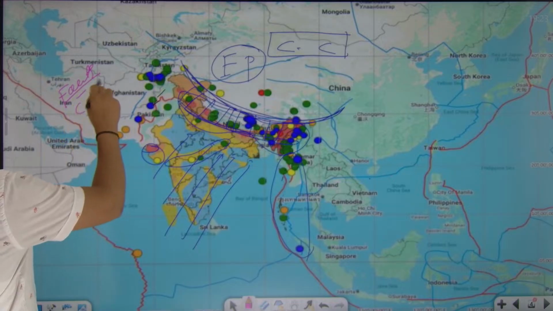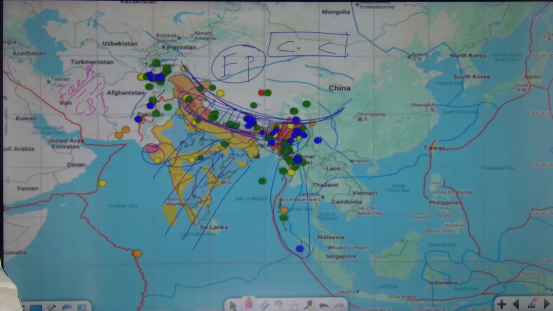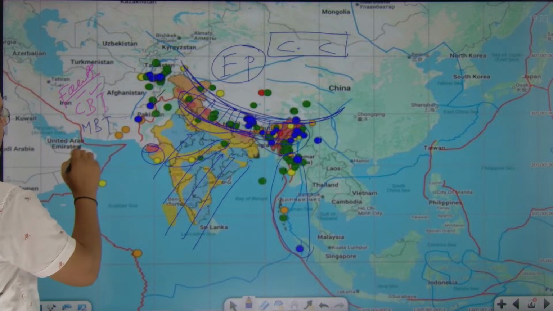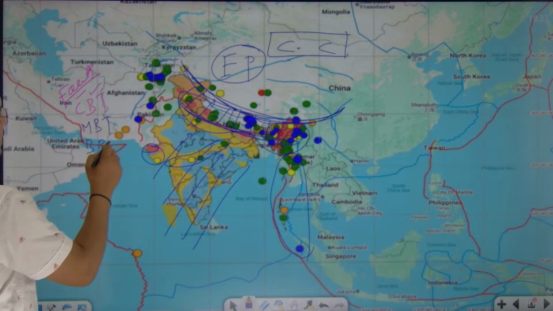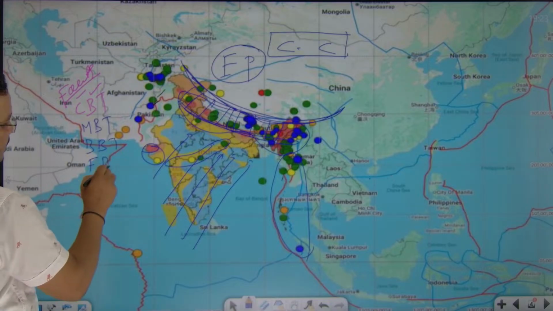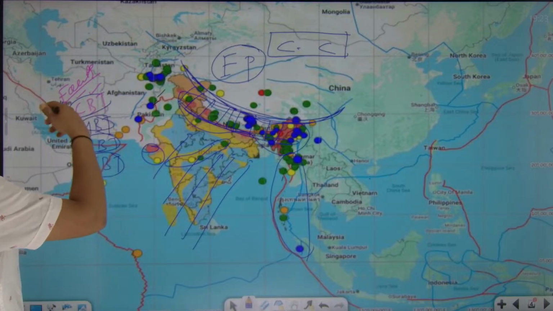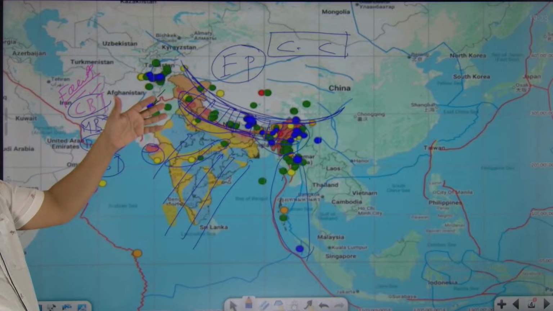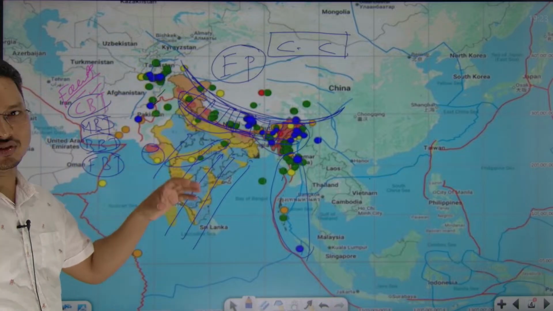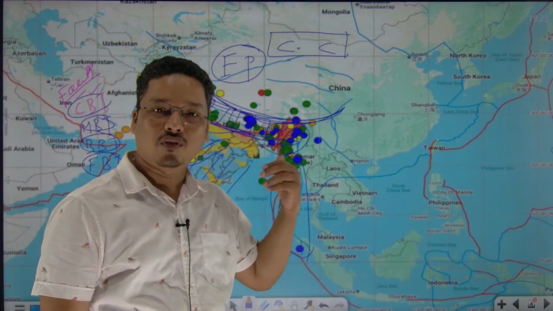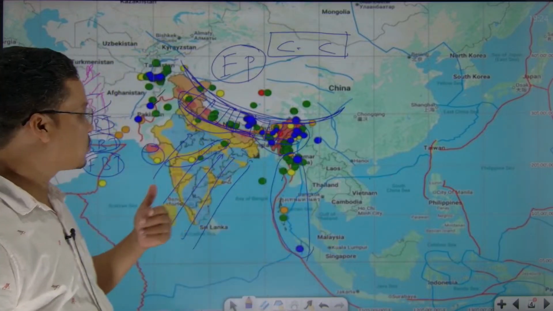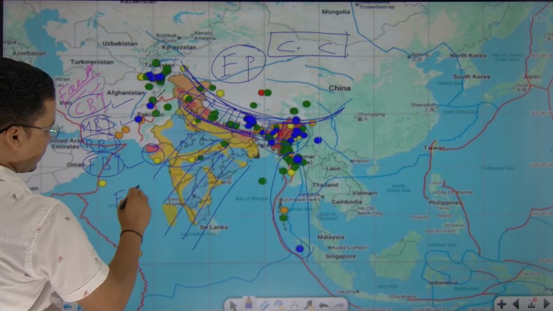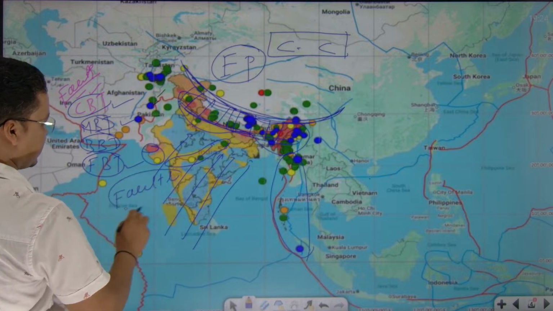CBT, central boundary thrust, then MBT, and FBT. So these are what? T for thrust. There could be the central boundary thrust, the main boundary thrust, the frontal boundary thrust. So these are the thrusts in the Himalayan region. They are thrust or fault lines. Simply, you have to write that CBT, MBT, FBT are fault lines in the Himalayan region.